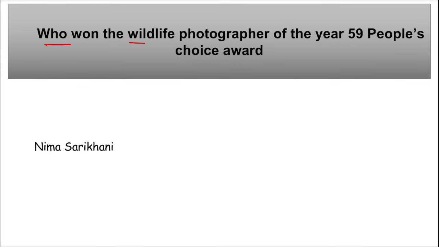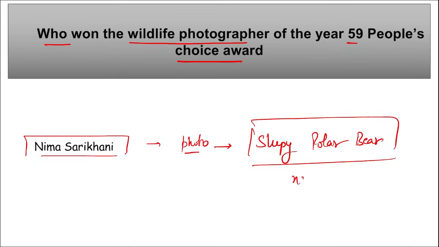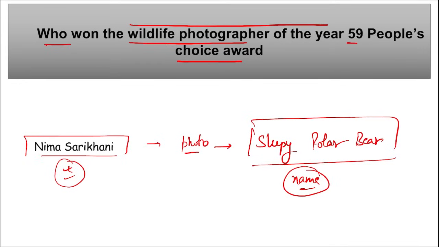Next, who won the Wildlife Photographer of the Year 59 People's Choice Award? It was won by Neema Sarikhani, correct? For her photo named Sleepy Polar Bear. This is the name of the photograph for which Neema Sarikhani won the Wildlife Photographer of the Year 59 People's Choice Award. This was presented to her by the Natural History Museum in London, UK.